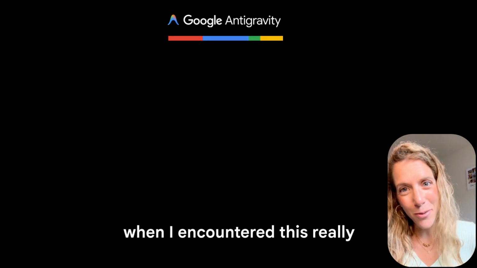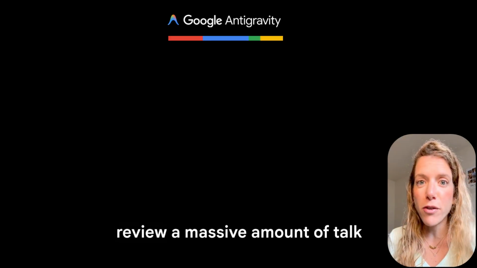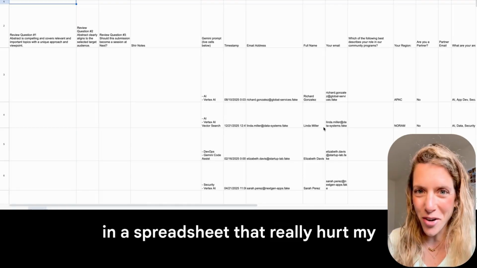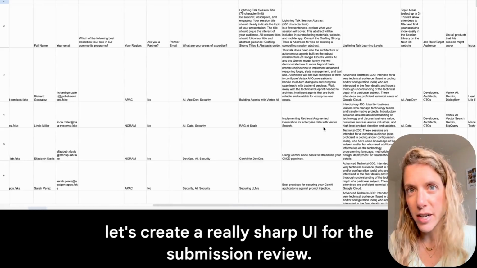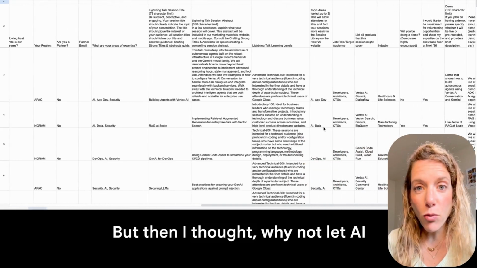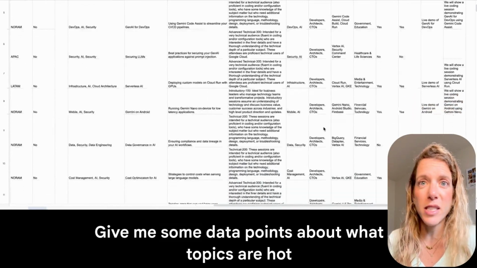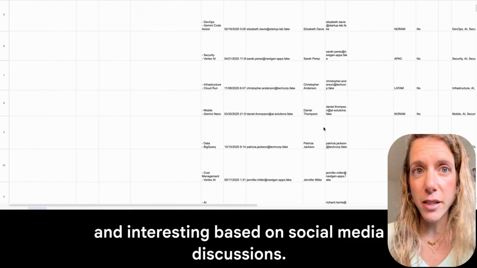That was up until today, when I encountered this really annoying problem when I had to review a massive amount of talk submissions in a spreadsheet that really hurt my eyes. My idea was, hey, let's create a really sharp UI for the submission review. But then I thought, why not let AI actually help me with the review and the submission itself? Give me some data points about what topics are hot and interesting based on social media discussions.